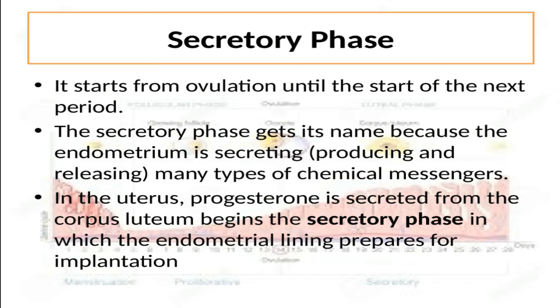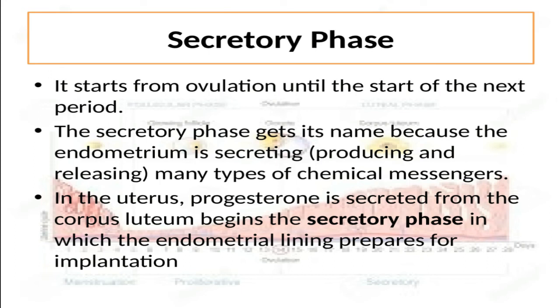After the proliferative phase, we have the secretory phase, which starts from ovulation until the start of the next period. Recall that ovulation divides the two cycles into pre and post-ovulation. So the secretory phase is a post-ovulation phase. It means after ovulation, as the name secretory suggests, the lining of the uterus starts producing and secreting chemicals that will either help an early pregnancy if an egg was fertilized, or help the lining break down and shed if no egg was fertilized.